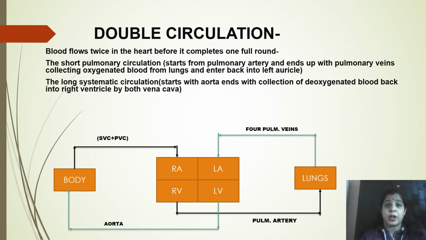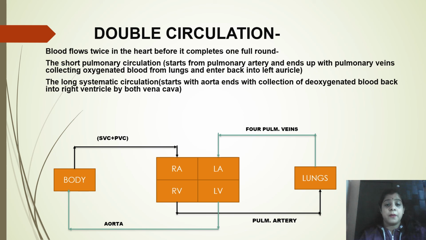Now this left auricle or left atrium receives the oxygenated blood. See, 2 times the heart is going to receive the blood. Means first the right auricle has received the deoxygenated one. Now the left auricle is receiving the oxygenated blood from the lungs. So that is why, because the blood before it completes one round in the whole body, it has to pass through the heart 2 times. That is why it is called double circulation in the human body. We call this circulation double circulation.